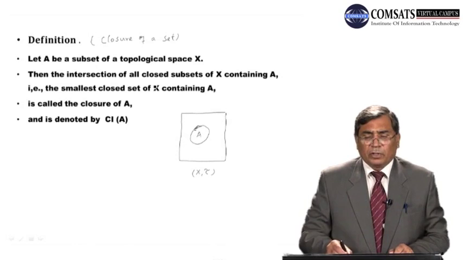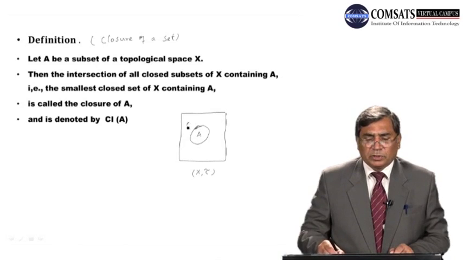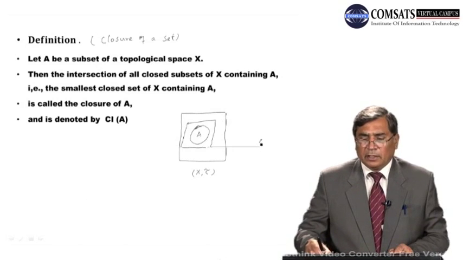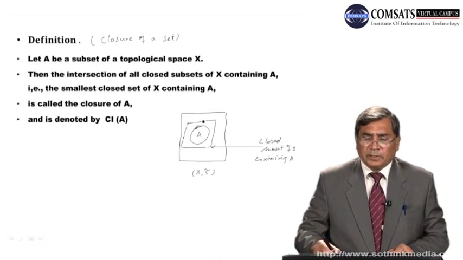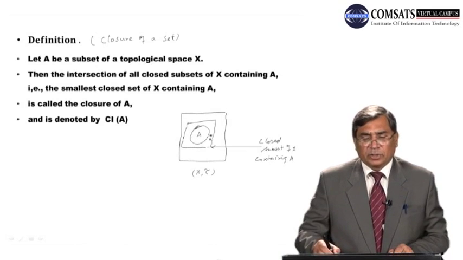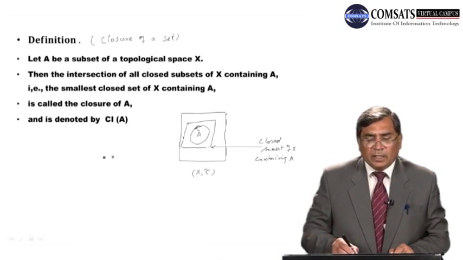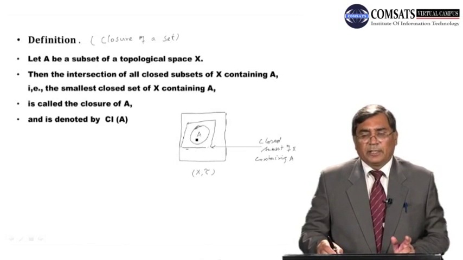Then the intersection of all the closed subsets of X containing A: if this is a closed subset of X which is containing A, and there is another closed subset of X containing A, and all the closed subsets of X that contain A, the intersection of all of them is representing the closure of A.